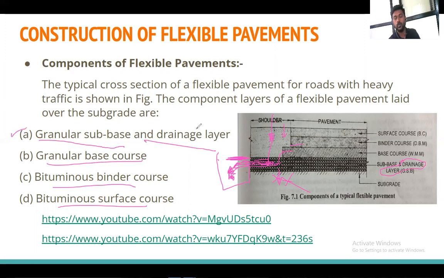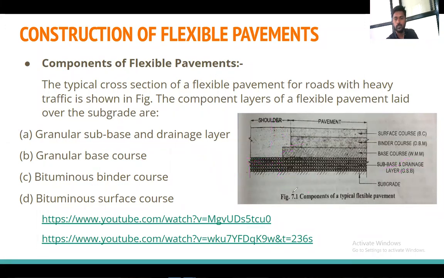The granular sublayer: how to construct it, the different steps involved in constructing the granular sublayer, as well as the checks or quality checking parameters that we need to follow after the construction of that layer. Okay, so we will now see that step by step. Before that, draw this figure.